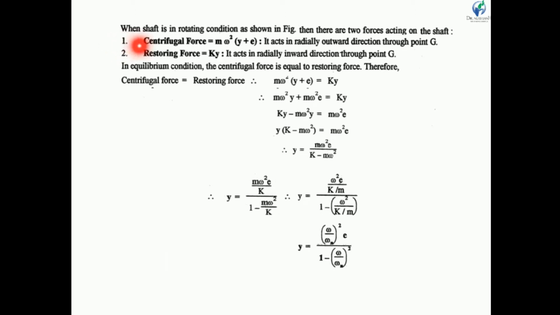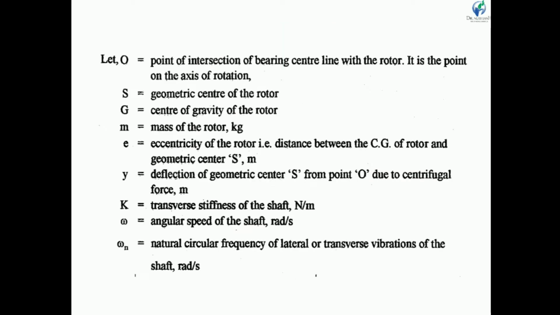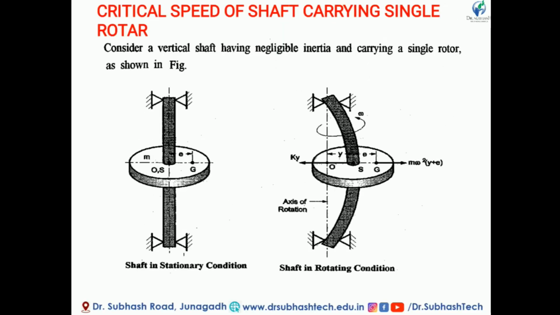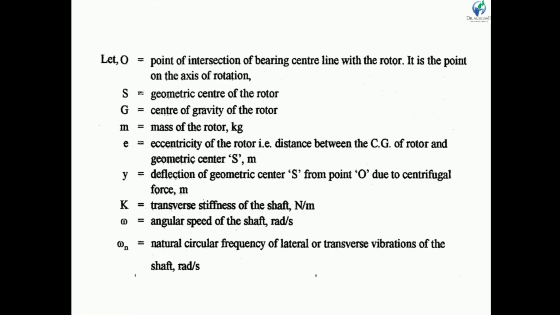When the shaft is in the rotating condition as shown in figure, there are two forces acting on the shaft. One is the centrifugal force, acting in this direction, and the other is a restoring force acting in the direction opposite to the centrifugal force.